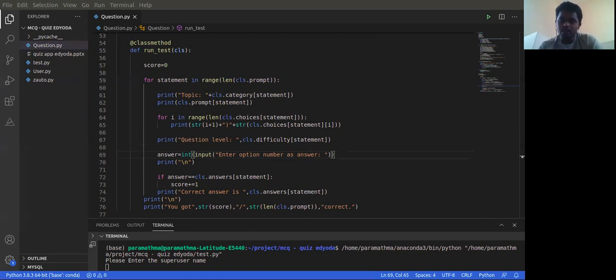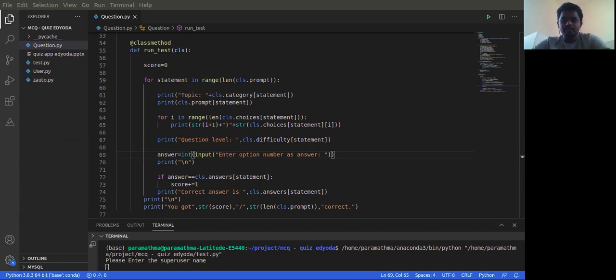Here you can see there are two things. One is a super user and the second one is a normal user. If the super user is the admin, the questions are automatically drawn from the question prompt that is previously determined. If the super user is some other person, like a new invigilator or new examiner who opted to give his own questions, then we provide another way where he can give the questions and provide the difficulty level for each particular quiz.